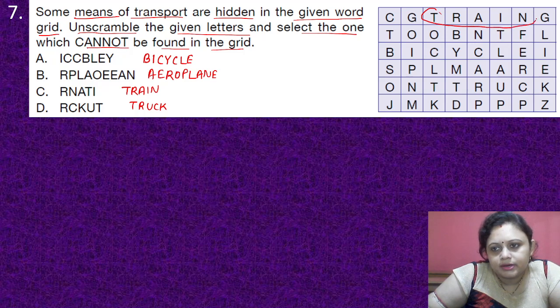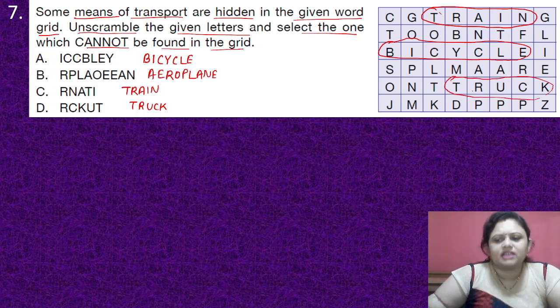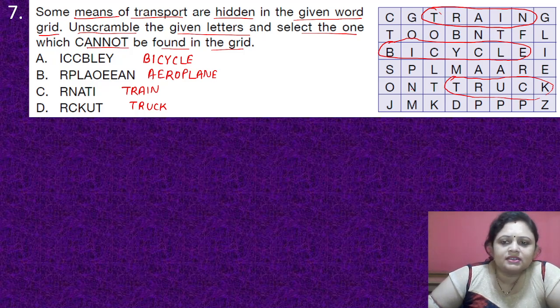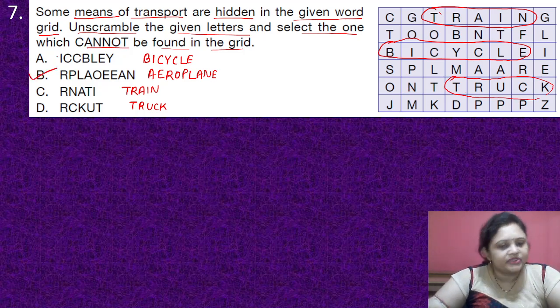Now we will find out which of the following is not present in the word grid. So here train is there, and here bicycle is there, then here truck is there. So which one is not present? Yes, it is aeroplane. So correct answer is option B.